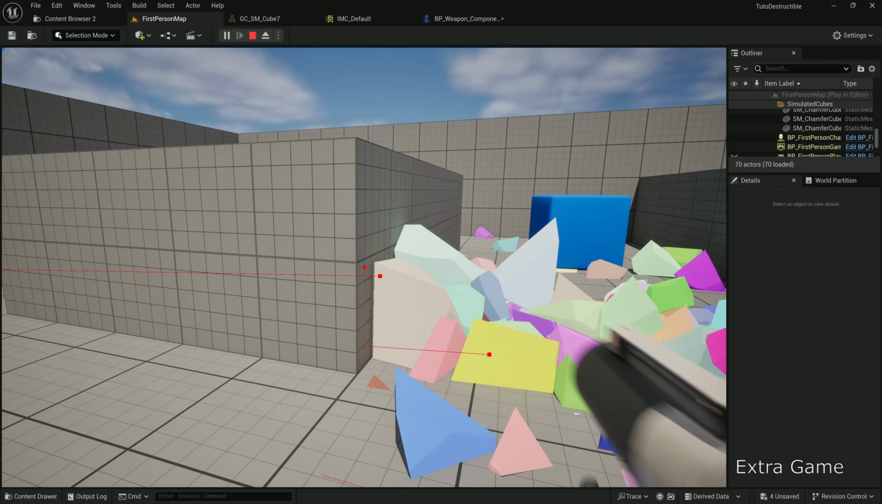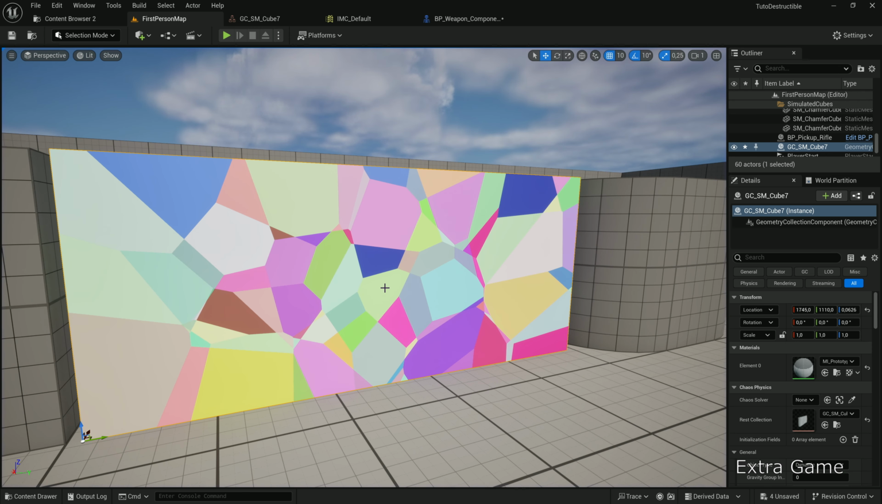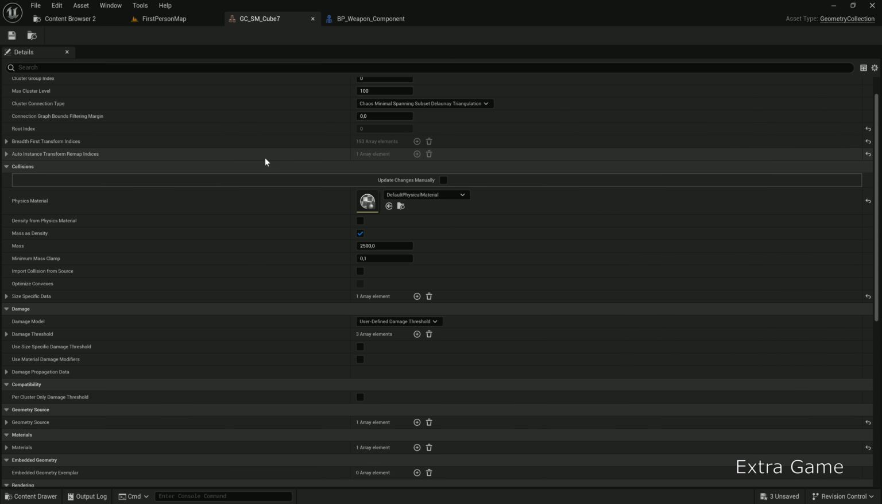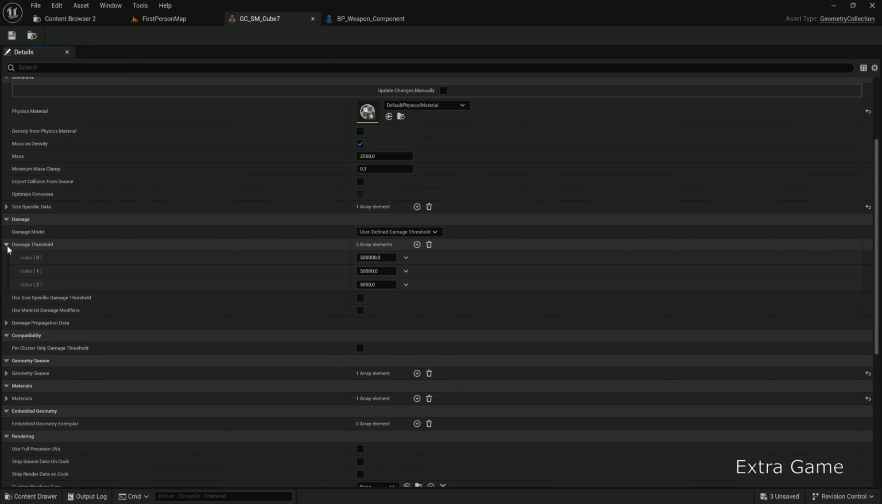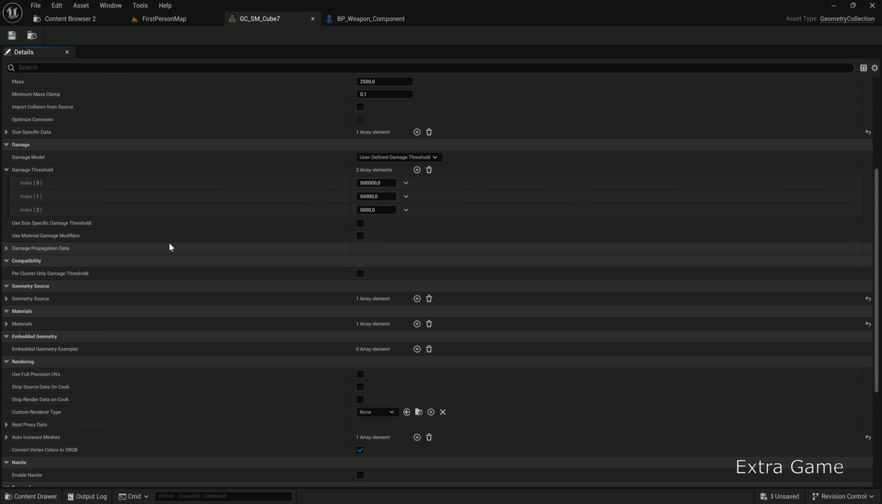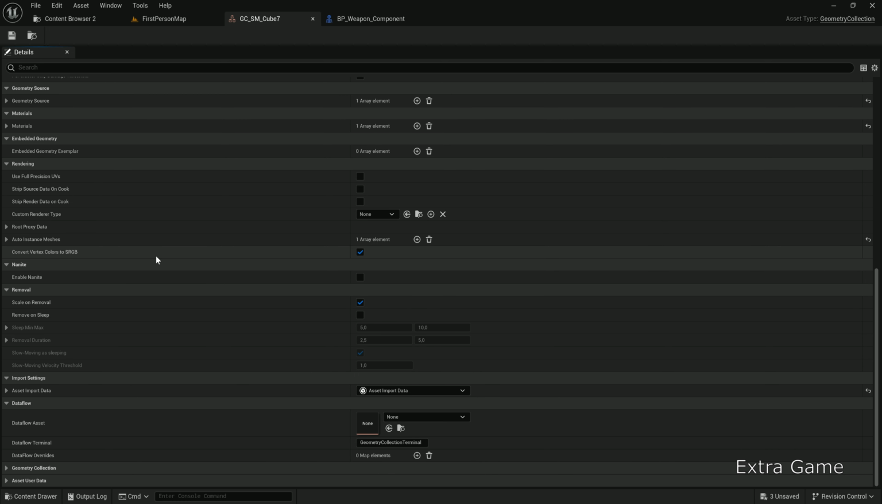The wall chunks stay on the ground. If that's not your style, let's make them vanish. Click the Geometry collection. Damage threshold sets damage per level. Index 0 is level 0. Index 1 is level 1 with fractured pieces. Index 2 is level 2 with the most pieces.